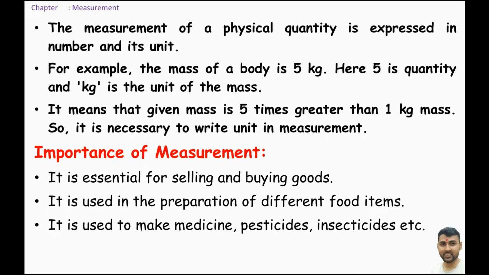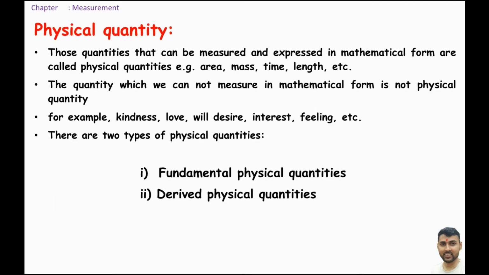All different types of medicines are made by combining different elements, different compounds in different proportion. So measurement is very essential to make medicine and food items, and for selling and buying goods. And it is also essential for laboratory work, to do different types of laboratory work in physics, chemistry, biology. We should have knowledge about the measurement.